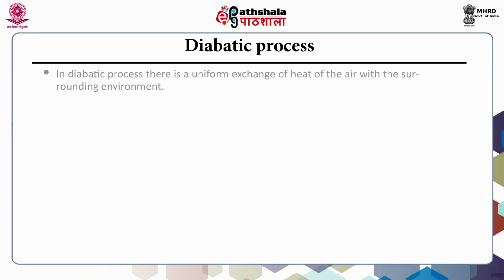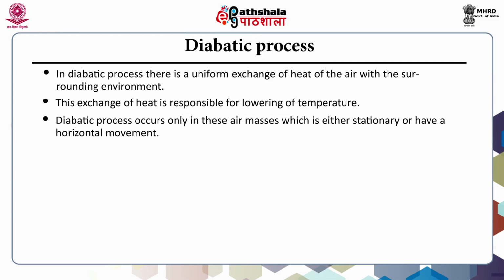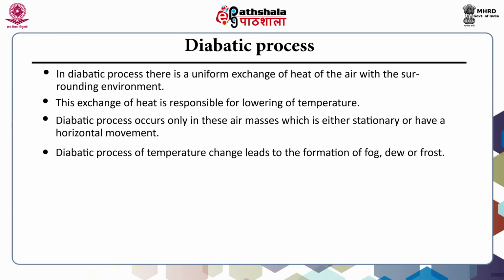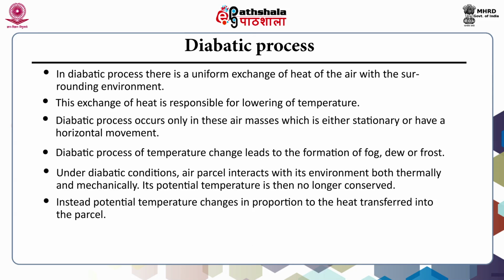Diabatic process. In diabatic process, there is a uniform exchange of heat of the air with the surrounding environment. This exchange of heat is responsible for lowering of the temperature. Diabatic process occurs only in those air masses which are either stationary or have a horizontal movement. Diabatic process of the temperature change leads to the formation of fog, dew or frost. Under these diabatic conditions, air parcel interacts with its environment both thermally and mechanically. Its potential temperature is then no longer conserved. Instead, the potential temperature changes in proportion to the heat transferred into the parcel.